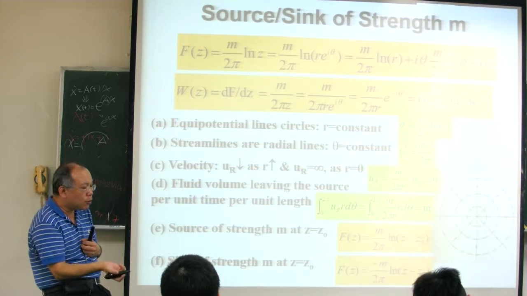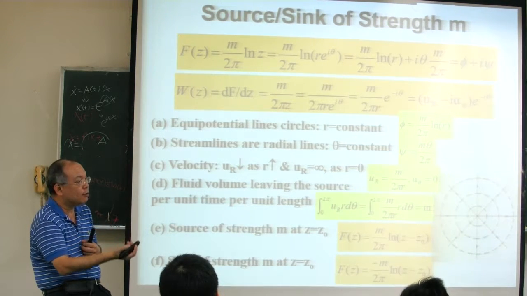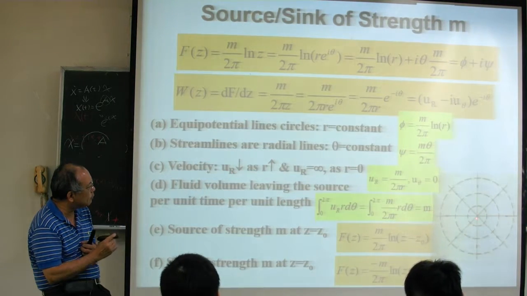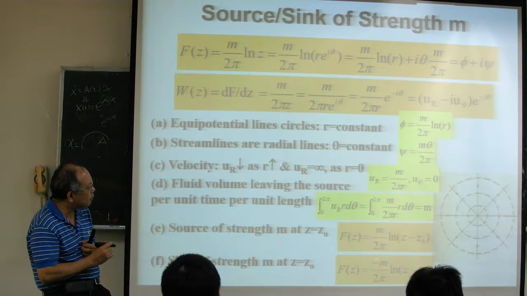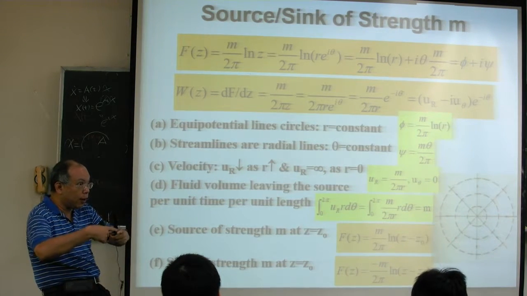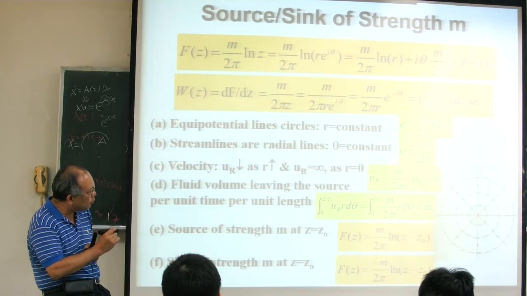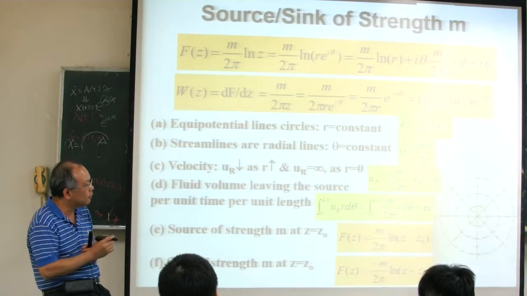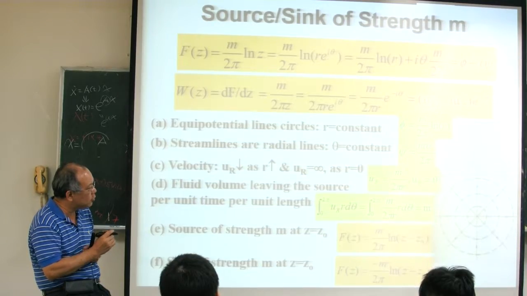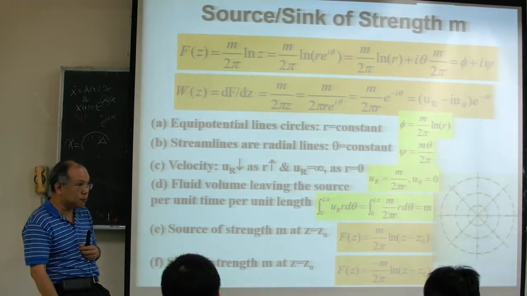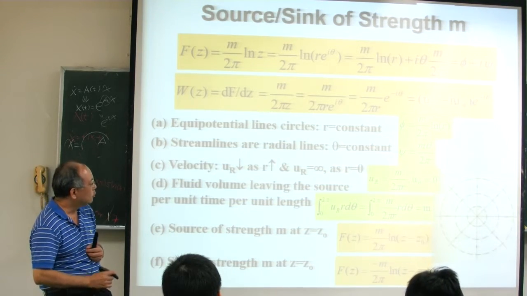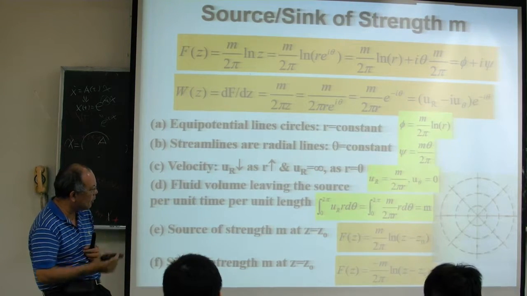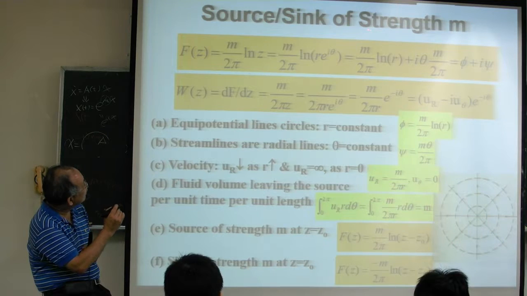Once you know the source, the reverse direction is a sink, so m becomes minus m. If m is positive, that means flowing out. When it becomes negative, negative means flowing in. So all the flow is along this direction and disappears at this point, like a sink. All the flow field concentrates at this point and disappears. So when you define m as positive, you have a source, and negative means you have a sink. So that's the source and sink.